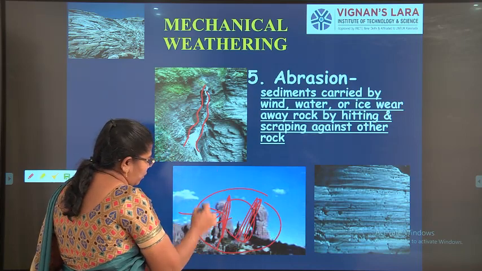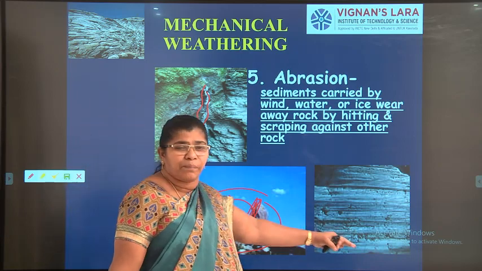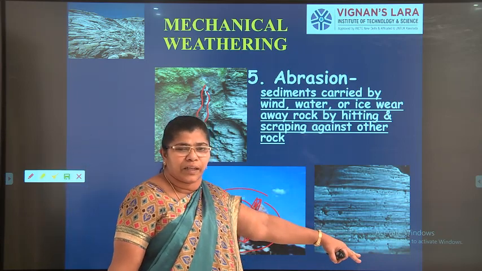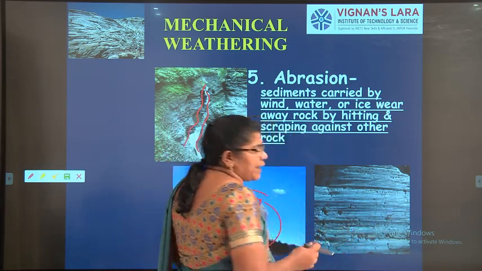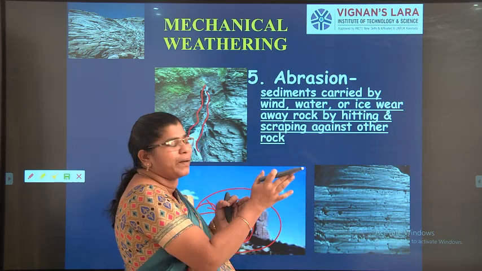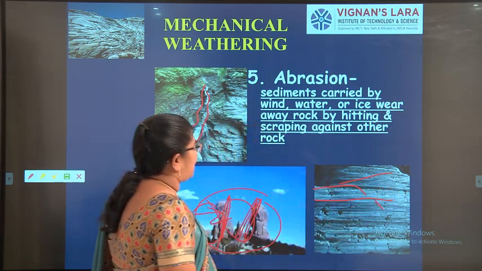This much is not found, this much is not found, right? So maybe you can see this type of rocks very well due to this abrasion process. Ultimately you can see it layer by layer. It is abraded like this, so it will be layer by layer, layer by layer. It is mainly because of the abrasion action.